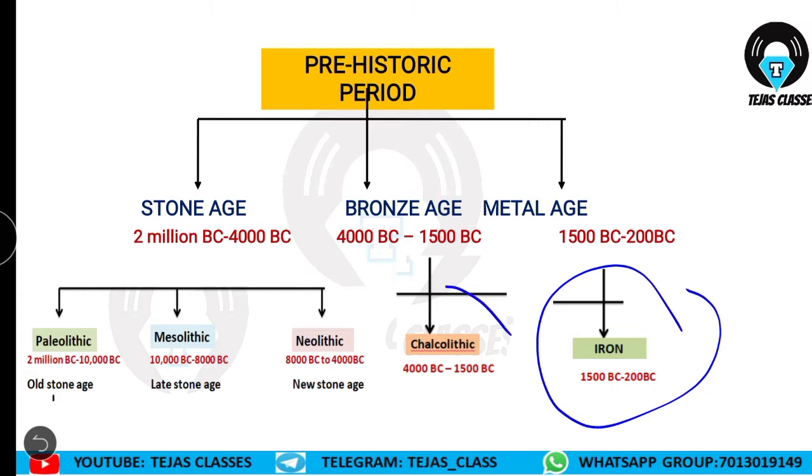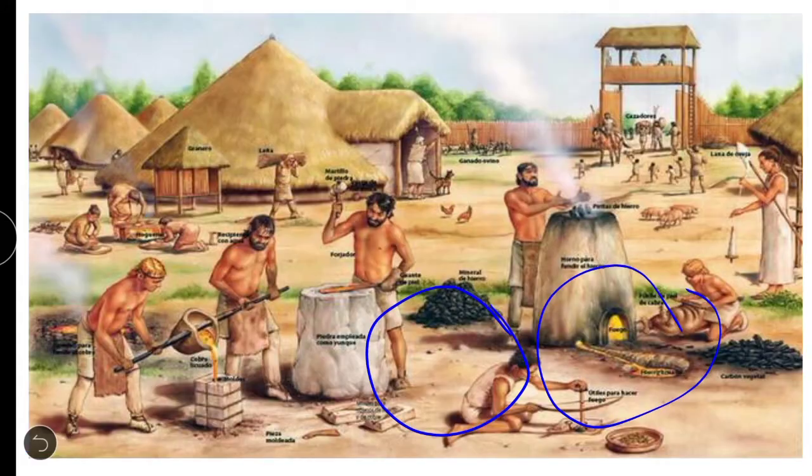Now we'll be seeing the Chalcolithic age. See, in this picture you can learn 70 to 80% about the Chalcolithic age. What are these people doing here? Just observe for a few seconds and tell me. See what these people are doing. These people are processing the copper.